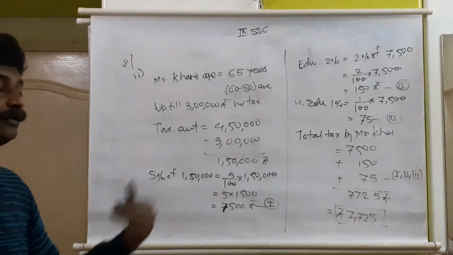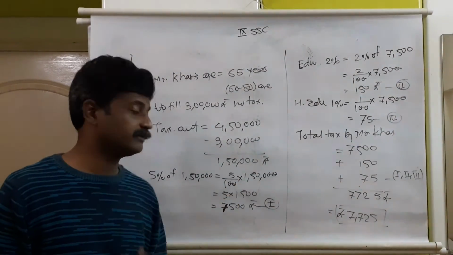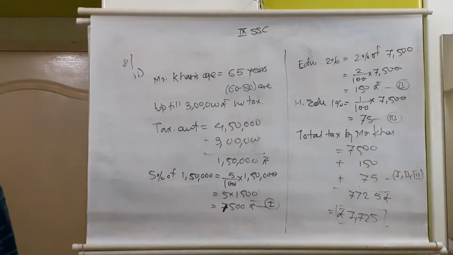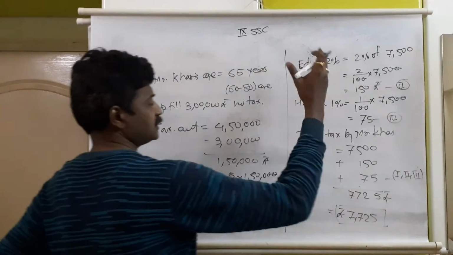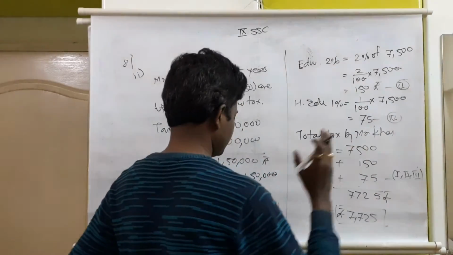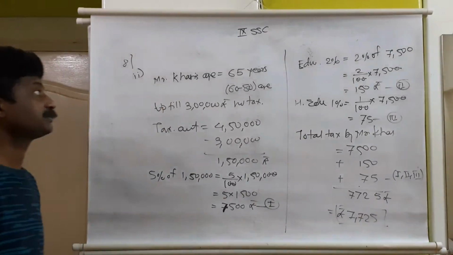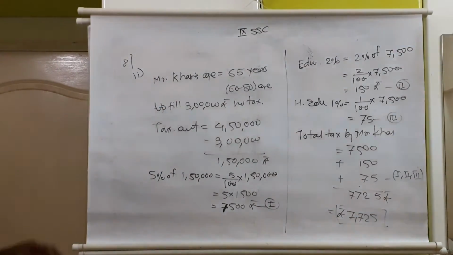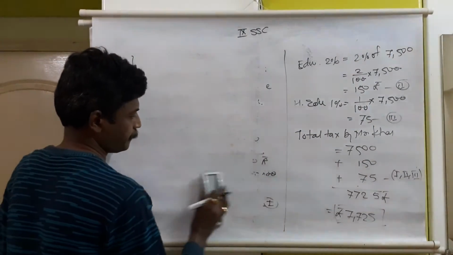It comes under below 5 lakh rupees, so on this it will be 5%. With 5%, the tax amount comes to 7,500. On this 7,500 rupees, education fees is 2% and higher education fees is 1%. So the total amount, by addition of all these three, tax plus education fees plus higher education fees, 7,500 plus 150 plus 75, comes to 7,725 rupees, the tax payable by Mr. Khan. That was question number 8, sub question number 2 of problem set number 6.